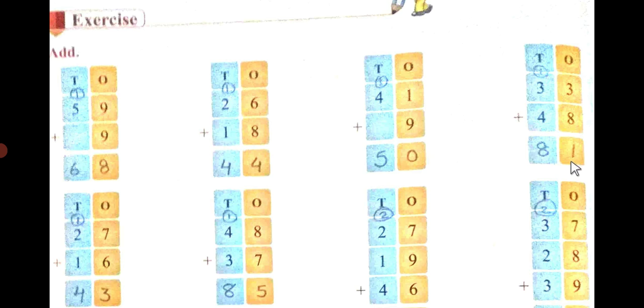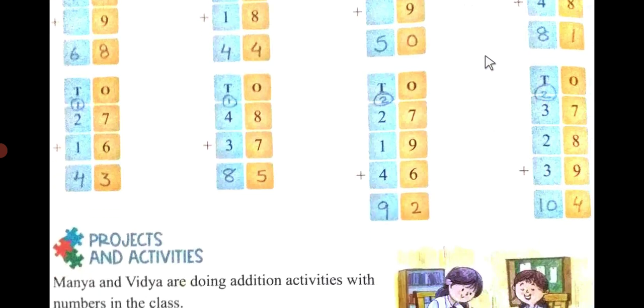8 plus 3 is 11. And 1 carry you take. 3 plus 4 is 7, and carry 1 is 8. 7 plus 6 is 13, and I have done the carry and circled it. 2 plus 1 is 3, and you will add this number also, so it will become 4. 8 plus 7 is 15, and I have carried one number. 4 plus 3 is 7, and add this number also, it will become 8.